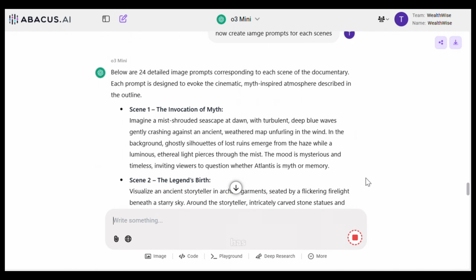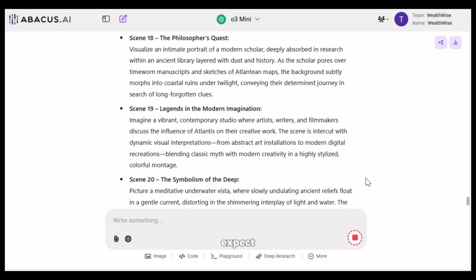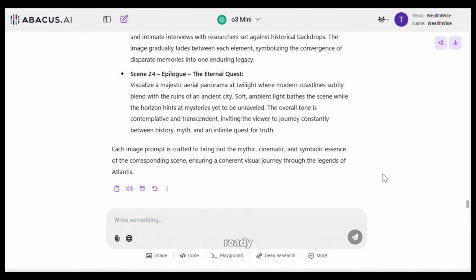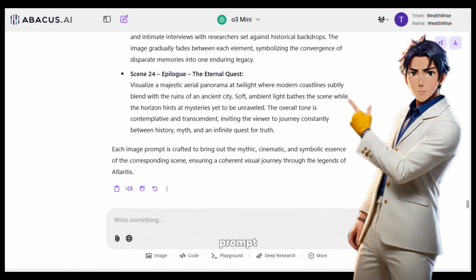Now, as you can see, it has generated the image prompts. Since it's generating using O3 Mini, you can expect some great results. Now, once you are ready with the prompt, it's time to generate the images. First, let's try to generate the image. So I will first copy the image prompt for the first scene.